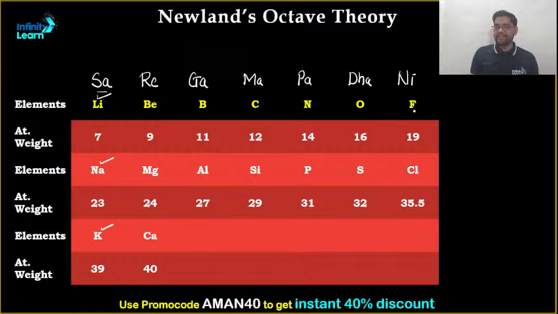So ideally today we know that after fluorine what comes is neon, and if neon comes, it becomes the eighth element. So the first and the eighth element are not the same. That is the first thing, because there was no development of inert gases or noble gases.